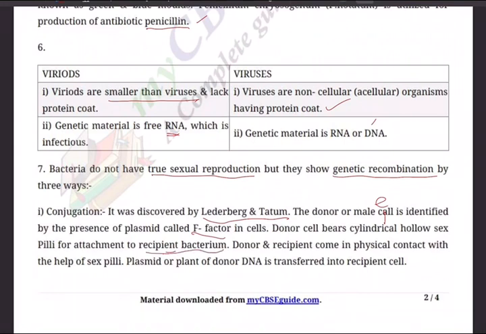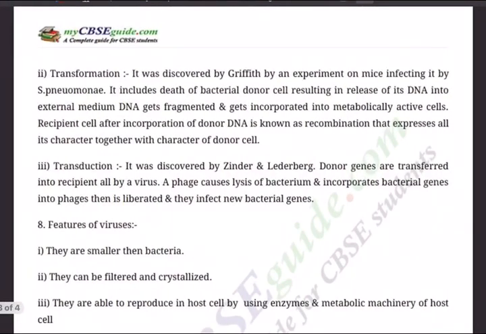There is one donor bacterium, one recipient. Donor and recipient come in physical contact with the help of sex pili. Plasmid or part of the donor DNA is transferred into the recipient cell. So this is conjugation. Next, transformation. It was discovered by the Griffith experiment.